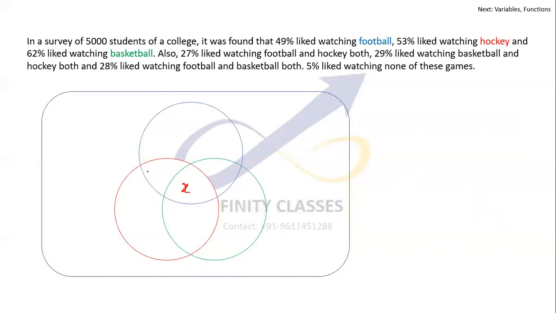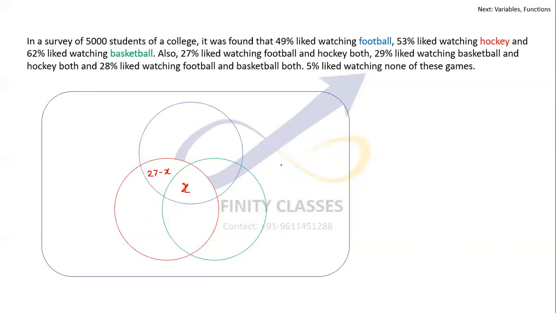So only this portion would be 27 minus X. Football and hockey was 27, and the common portion was already X. So I have taken this as 27 minus X. 27 minus X is only this portion. I'm again clarifying it so that it's clear.